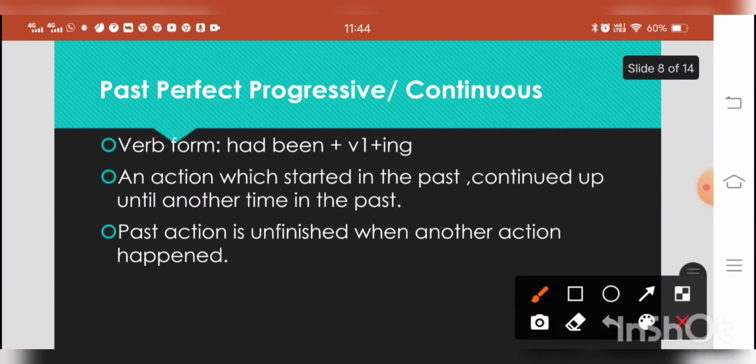Next important tense is past perfect progressive or continuous tense. As the word progressive or continuous shows, the action is not complete in this tense. The action is incomplete in the past. So the verb form we use here is had been. Now see, the verb form has been changed.